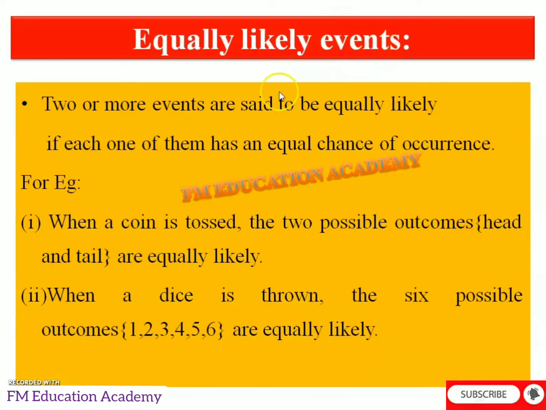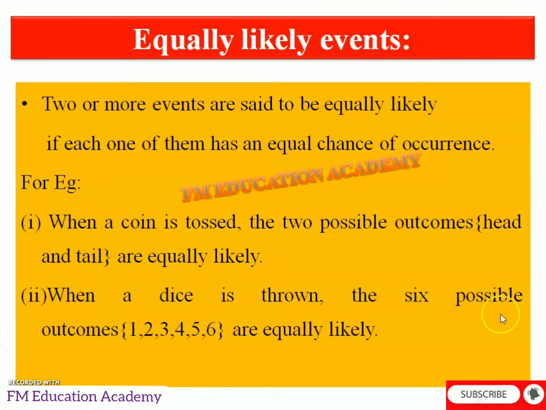What are equally likely events? Two or more events are said to be equally likely if each one of them has an equal chance of occurrence. For example, tossing a coin is an equally likely event, because in tossing a coin, what are the possible outcomes? We know there are two faces, one is head and the other is tail. So we have a 50% chance of getting a head and a 50% chance of getting a tail. There is no partiality between these two. That is, when we toss a coin, the two possible outcomes are head and tail. So head and tail are equally likely. Equally likely means they have an equal chance of occurring.